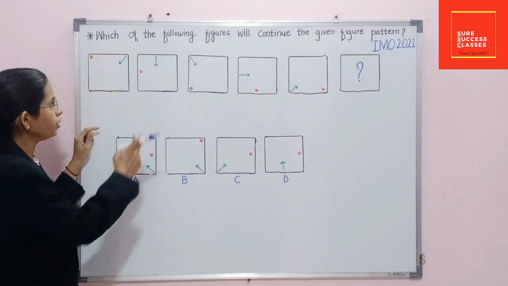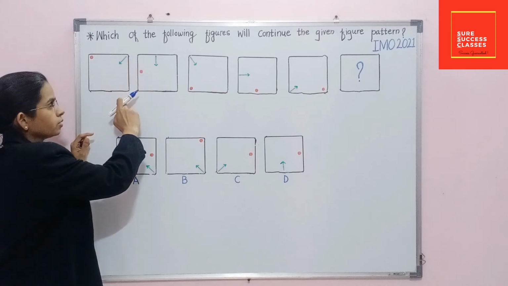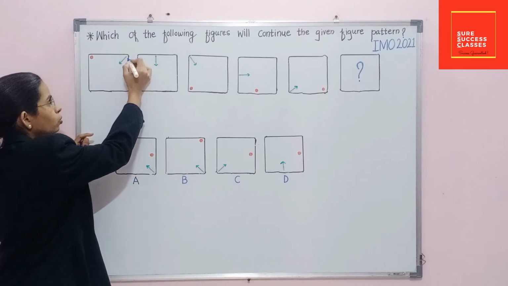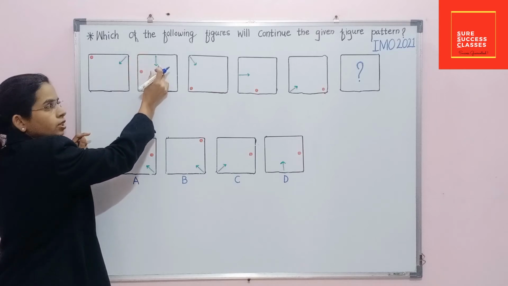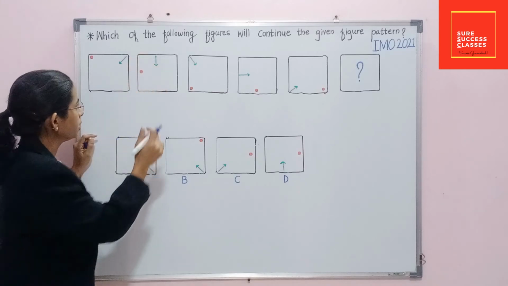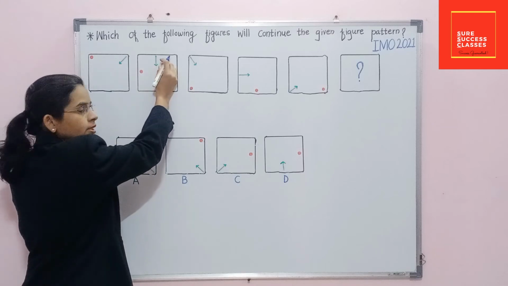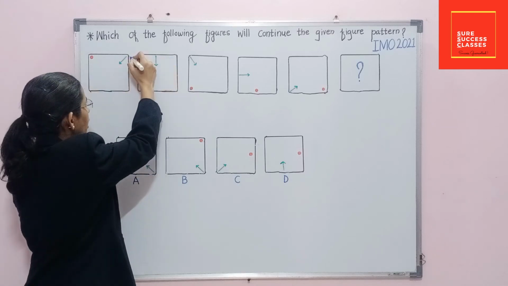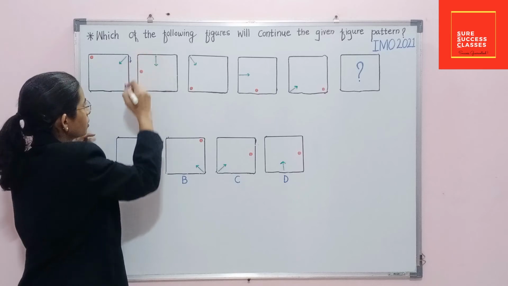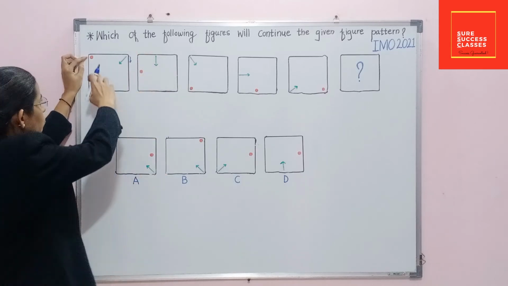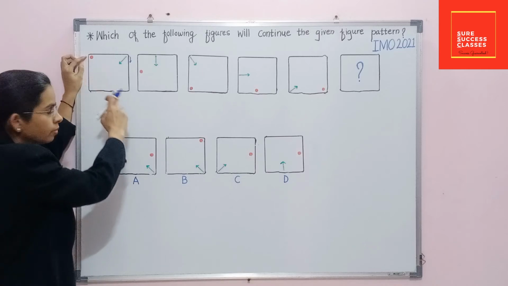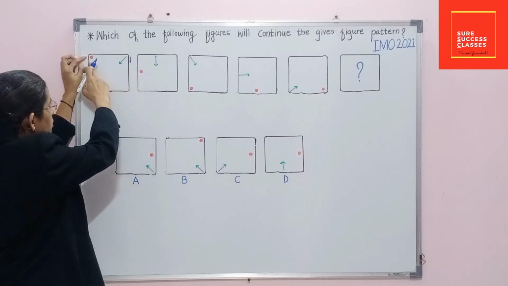Yes, it is moving anti-clockwise with 45 degree to its right. If you observe here, it is moving with 45 degree anti-clockwise to its right, means like this. And if you observe this dot, it is moving one place ahead in anti-clockwise directions.